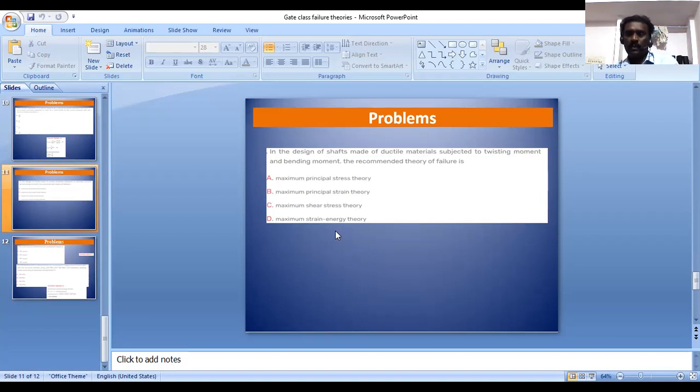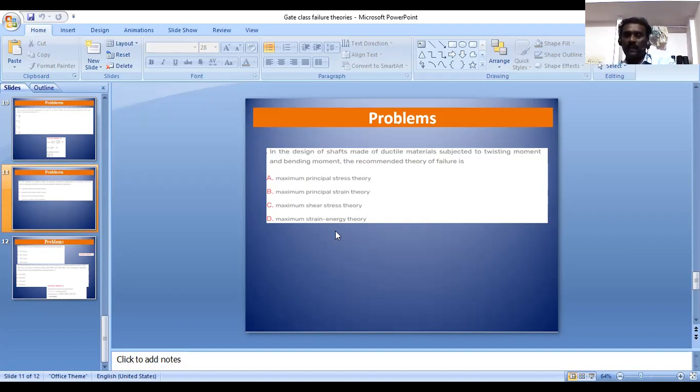We have discussed some theories of failure like maximum principal stress theory, maximum principal strain theory, distortion energy theory, and maximum shear stress theory. If I am going to design a shaft, which theory should I follow? The theory is maximum shear stress theory.